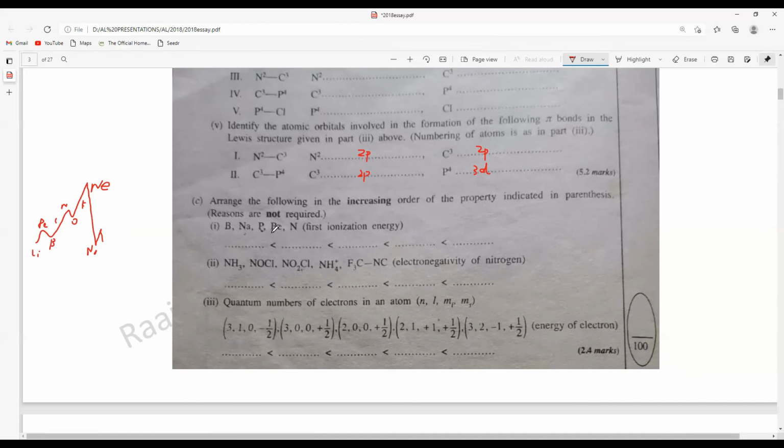Because here we have phosphorus and beryllium. So what do you think? Is phosphorus higher than beryllium or is beryllium higher than phosphorus? Don't forget, here phosphorus will be higher. And then it goes again like this, and comes down. Here it will be potassium. So this is very common. You should know this one.